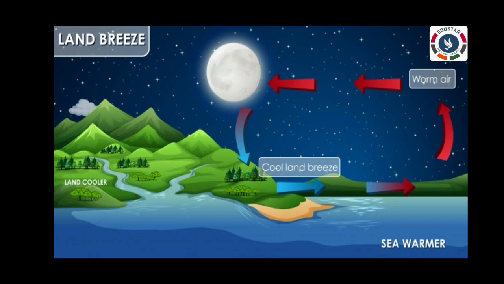At night, land cools down much faster than the sea. As a result, the air above the land also cools down. The air above the sea is still warmer. This warm air rises up and the cool air from the land rushes towards the sea to take its place. This wind that blows from land towards the sea at night is called land breeze.